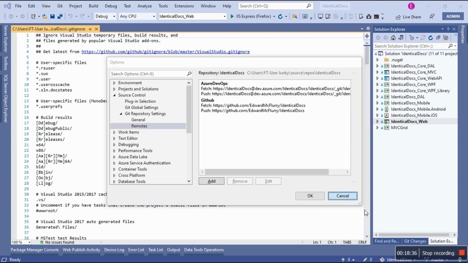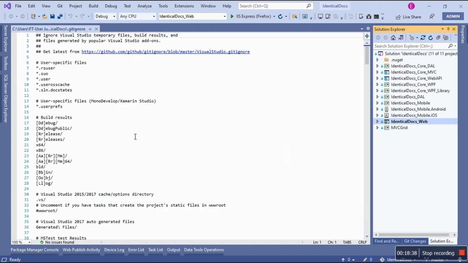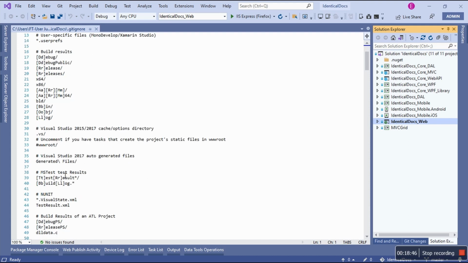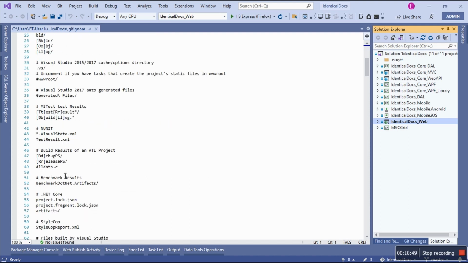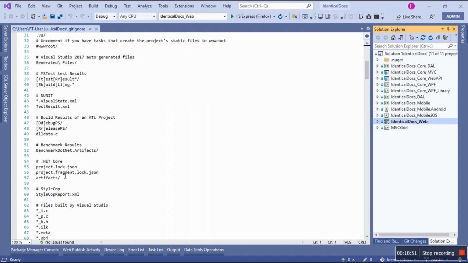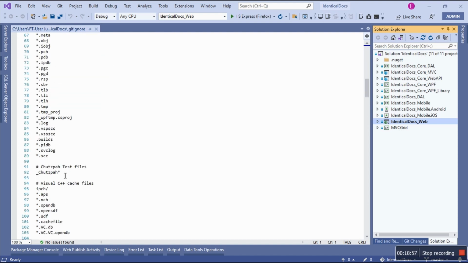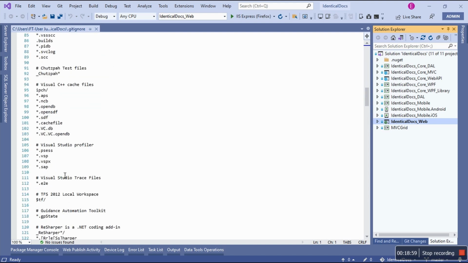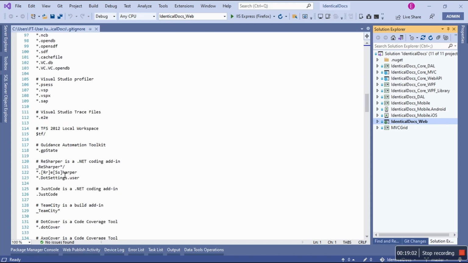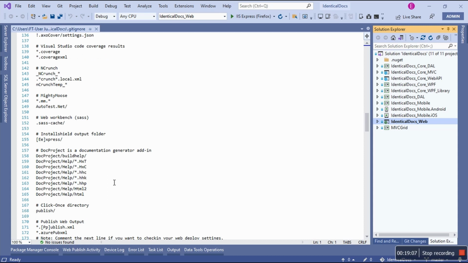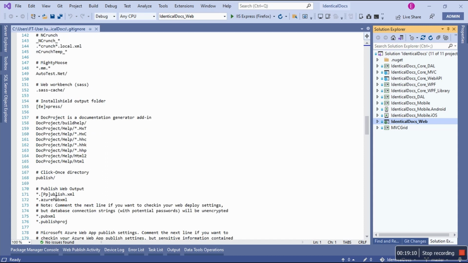So now we're gonna come to the Git Changes tab. But firstly, I want to talk about this file. There's a specific publish.xml, it's not checked.